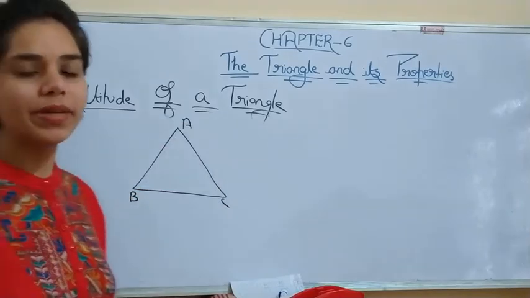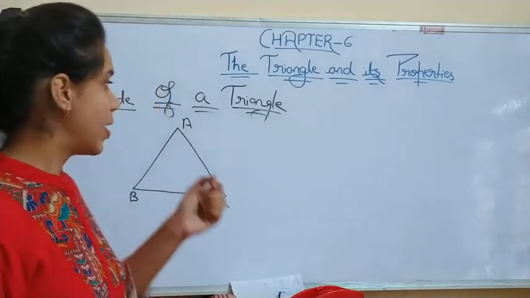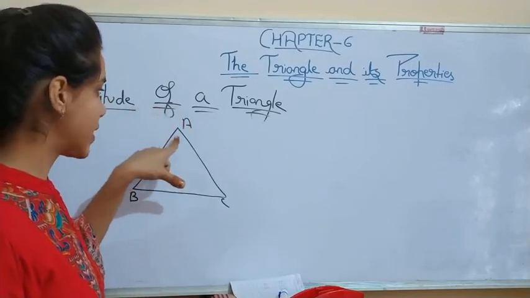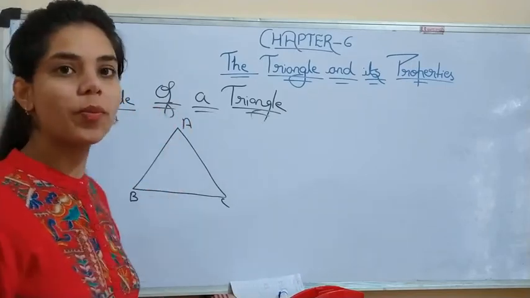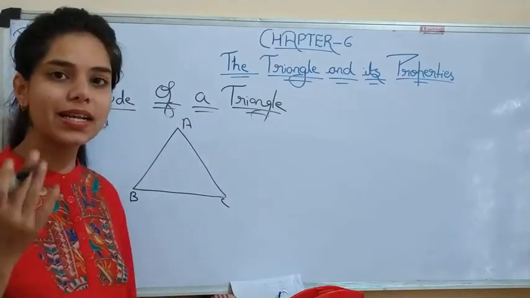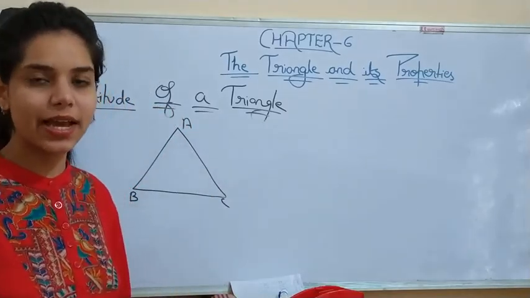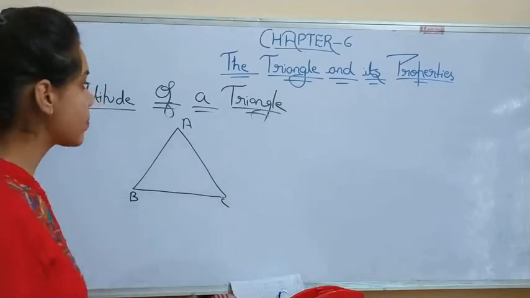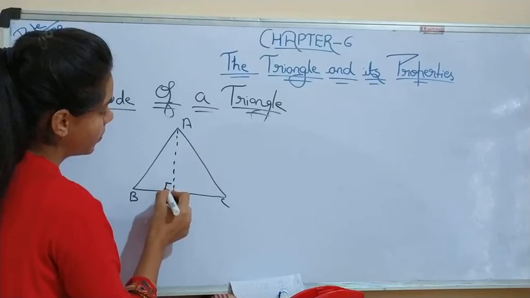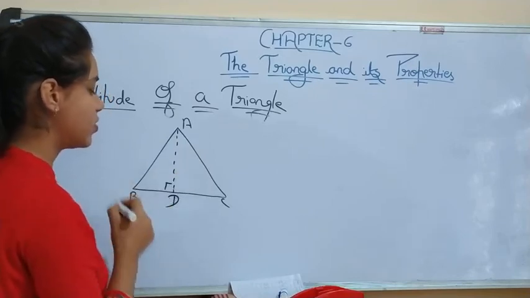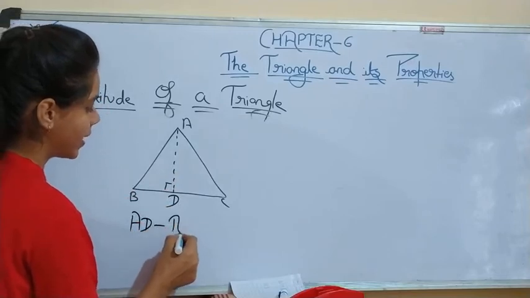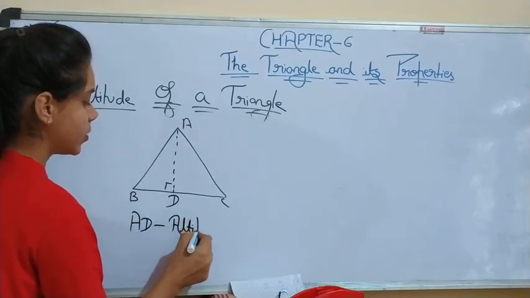Now altitude means that line segment which joins a vertex of any triangle with the side opposite to that vertex, and that line segment makes a 90-degree angle or a right angle. Okay. So suppose this is the perpendicular we can draw. Suppose this is point G. So AD will be the altitude.